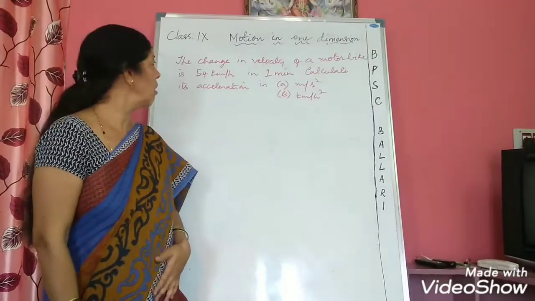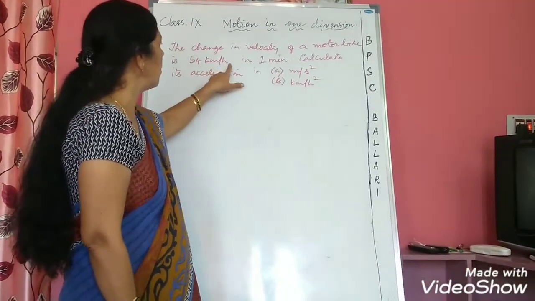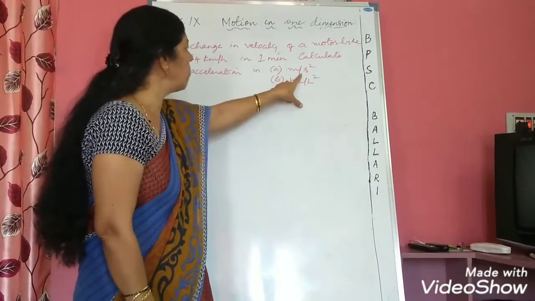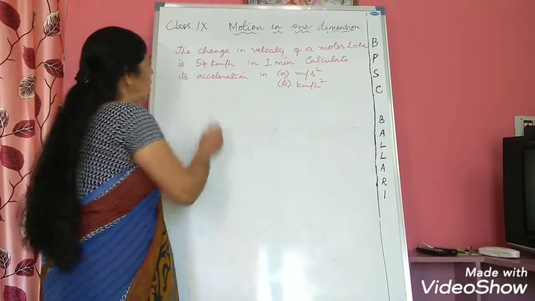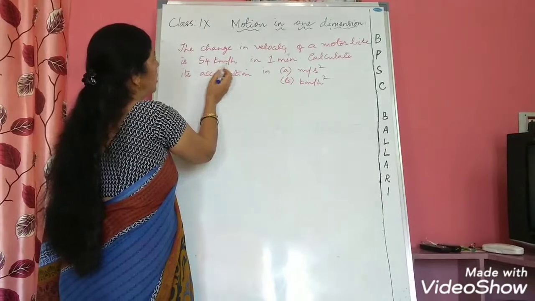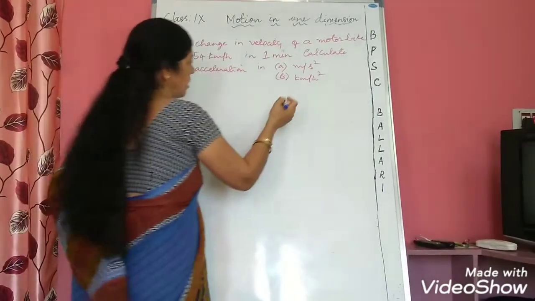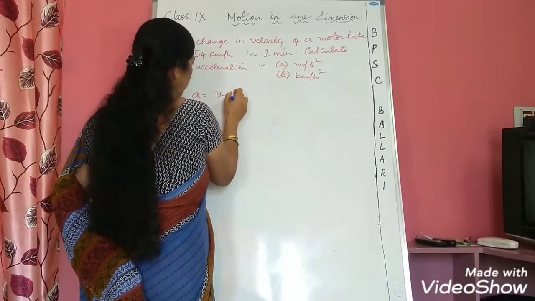Second problem we shall solve. The change in velocity of a motorbike is 54 km per hour in 1 minute. Calculate its acceleration in meter per second square and kilometer per hour square. Now here what is the change in velocity? Change in velocity I have already told you. If you take the acceleration formula, a is equal to v minus u by t.